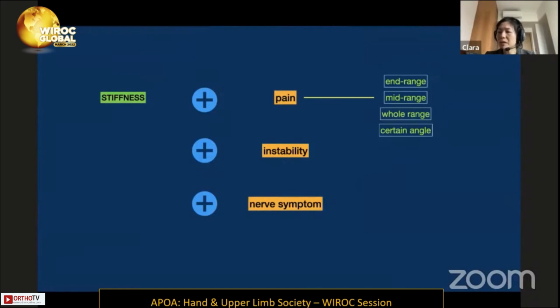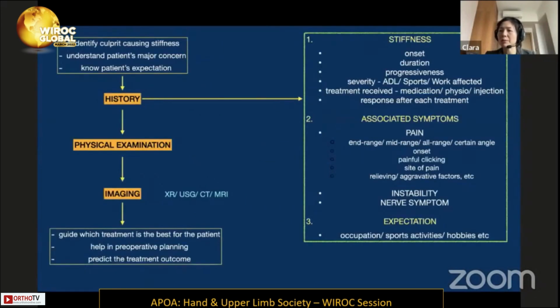And stiffness may not be the patient's major concern. The pain, instability, or neurological symptoms may be bothering the patient more than the stiffness. We have to explore from the history and physical findings what is disturbing the patient's life. In order to alleviate the patient's symptoms and meet their demand and need, we have to identify the culprit causing the stiffness, understand clearly the patient's major concern at the elbow, whether it is due to the range problem, pain, or instability, and know their expectation.